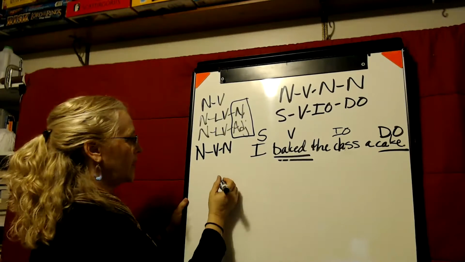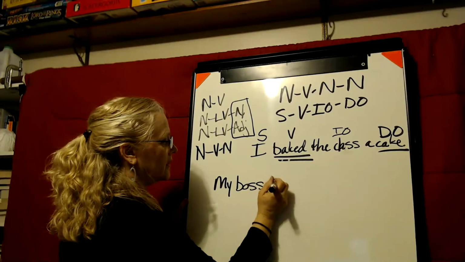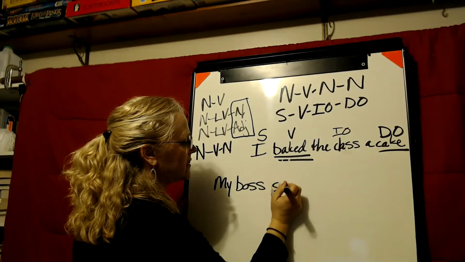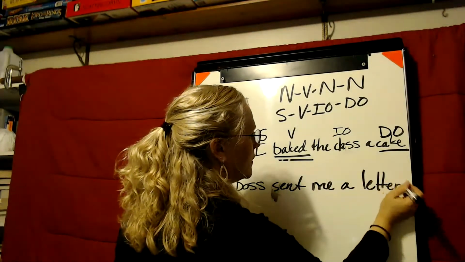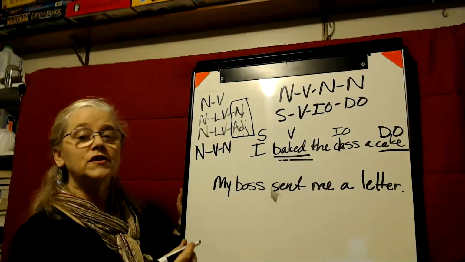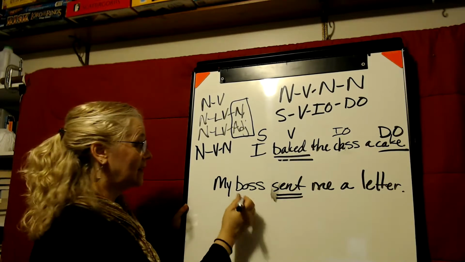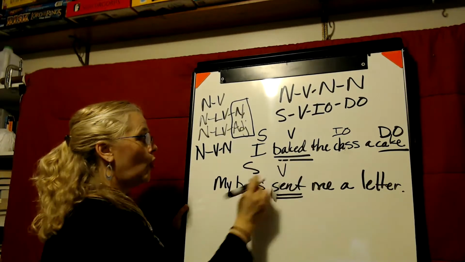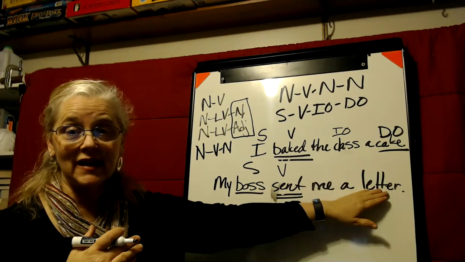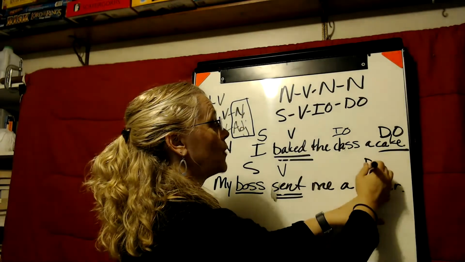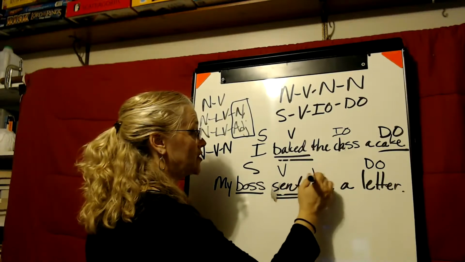Let's do another one. My boss sent me a letter. Okay, where's the verb? Here's the verb, sent. Who's doing the sending? My boss is. What is my boss sending? My boss isn't sending me. My boss is sending a letter. So letter is the direct object. Who's getting the letter? Me. This is the indirect object.